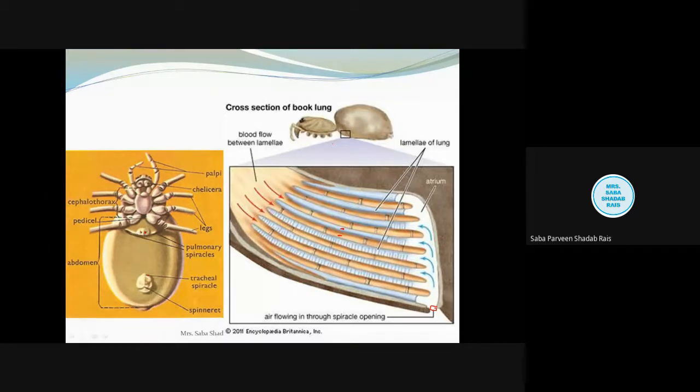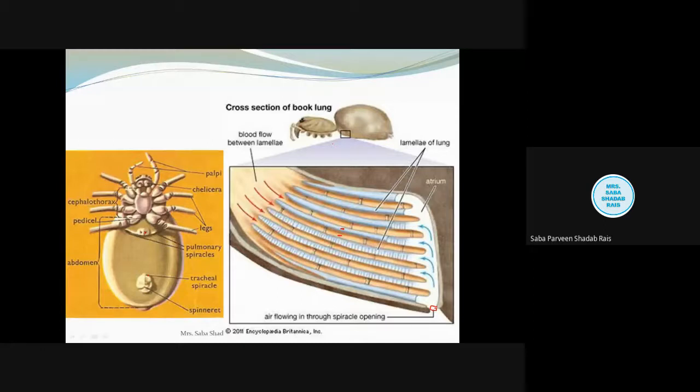Now see, these muscles do a special type of movement which brings contraction and relaxation, and this helps to take the air in and out, and also allows the diffusion of the gases to take place.